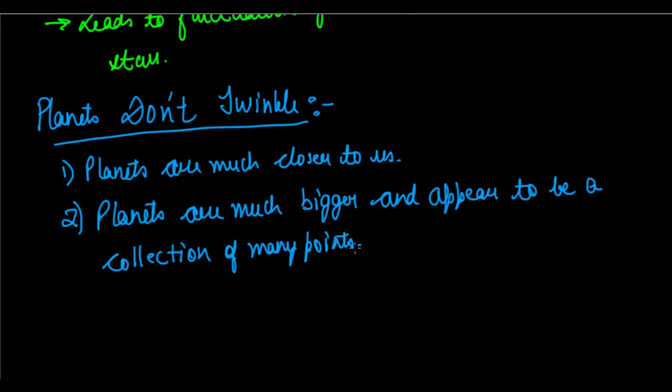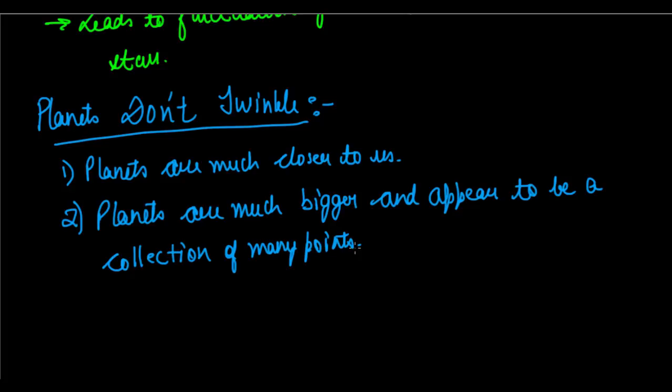It is because they are very close to us, much closer than stars. And unlike stars, which appear to be just point-sized objects, planets are a collection of different points from which light enters our eyes. And the difference of the apparent positions created by the flickering of these point-sized parts of the planet, when they come together, their average flickering comes out to be null.